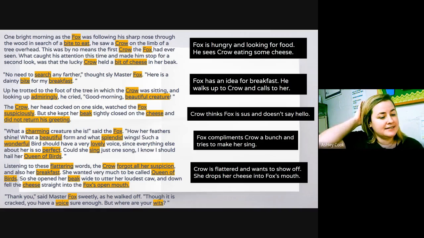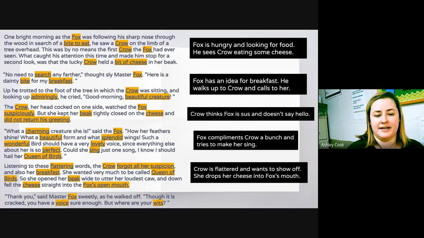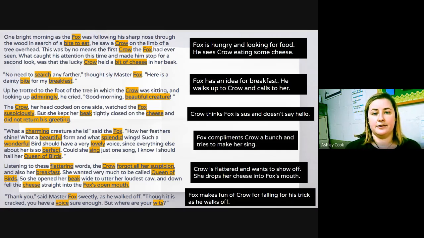Now we see Fox, we see voice, and we see wits. So Fox makes fun of Crow for falling for his trick as he walks off. So those are our gists of each paragraph. That's how we annotated.